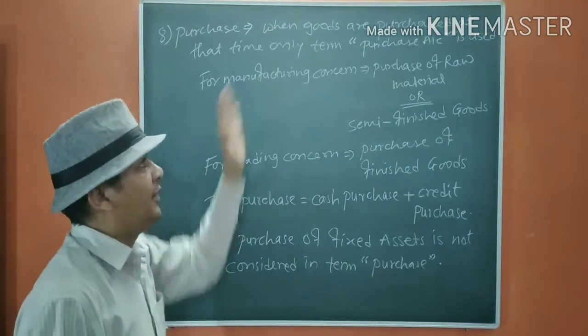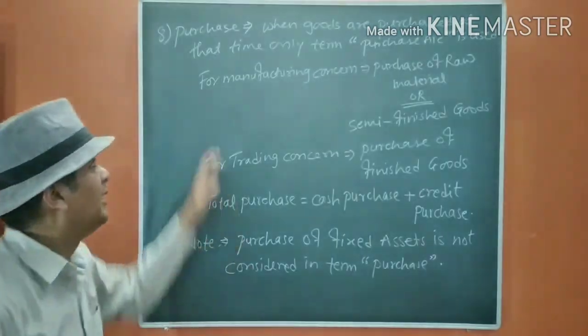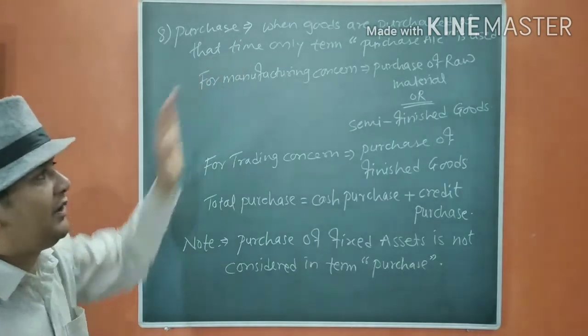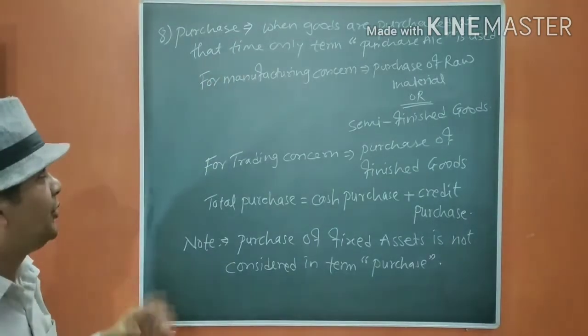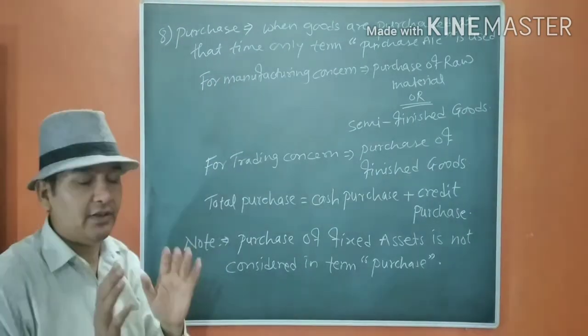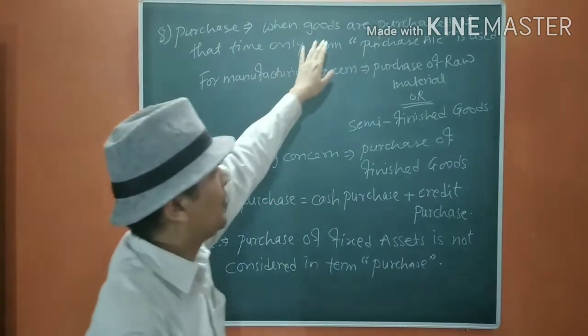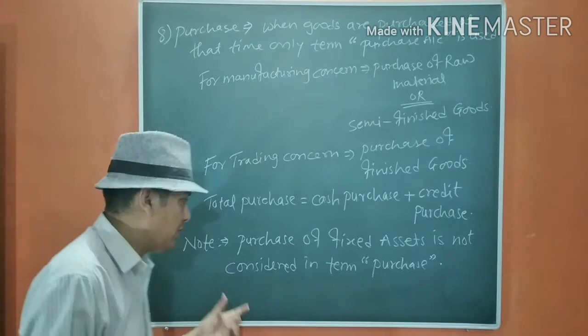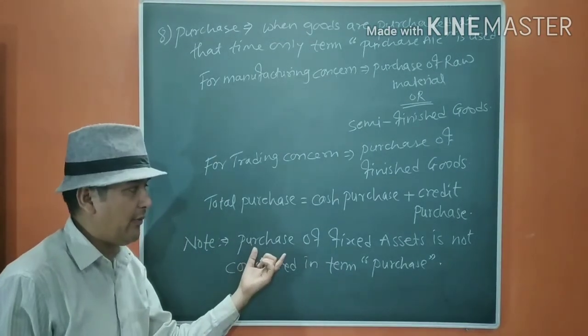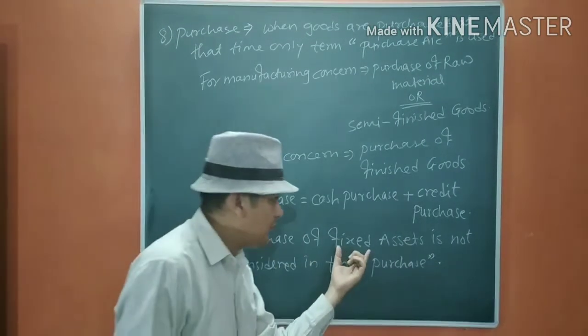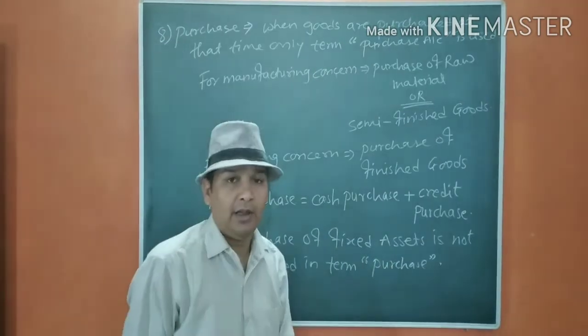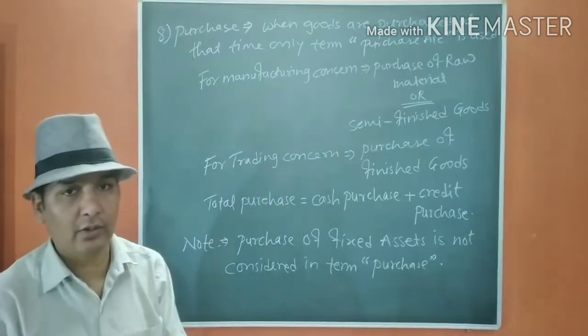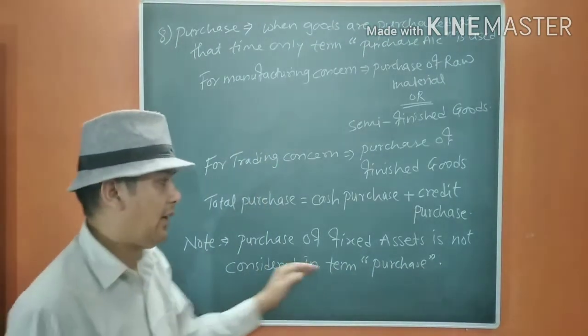Purchase: when goods are purchased, only at that time is the term purchase account used. We use the term purchase for goods purchase. You have to remember this, because the term purchase is not used for fixed assets. When we purchase fixed assets, it is not counted in purchase.